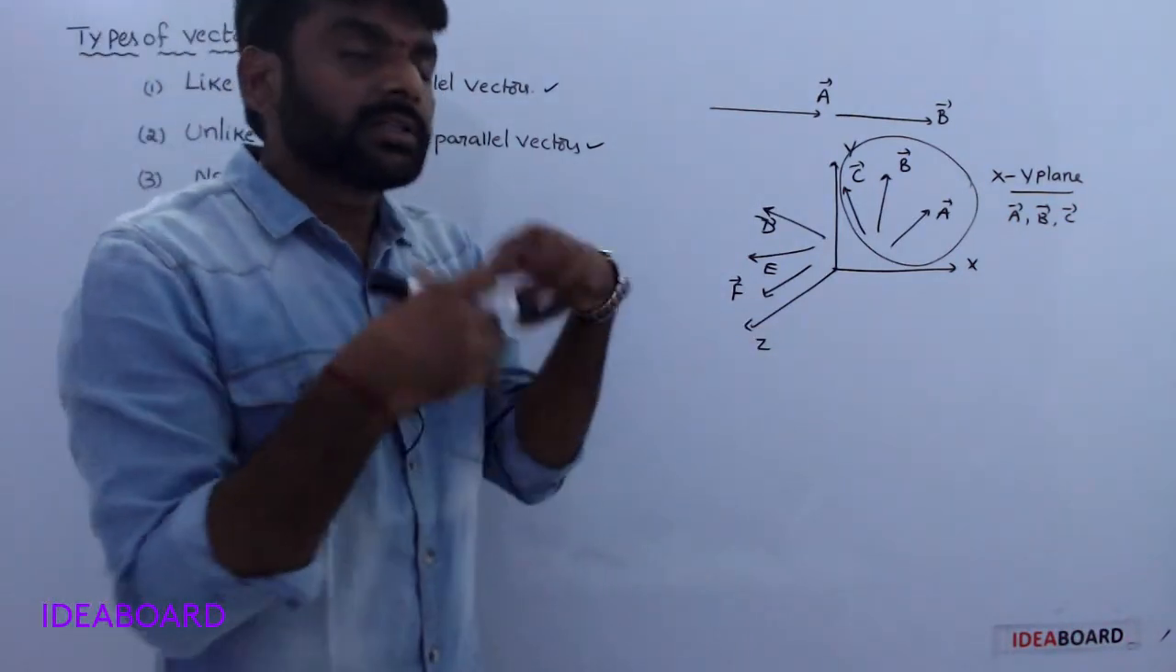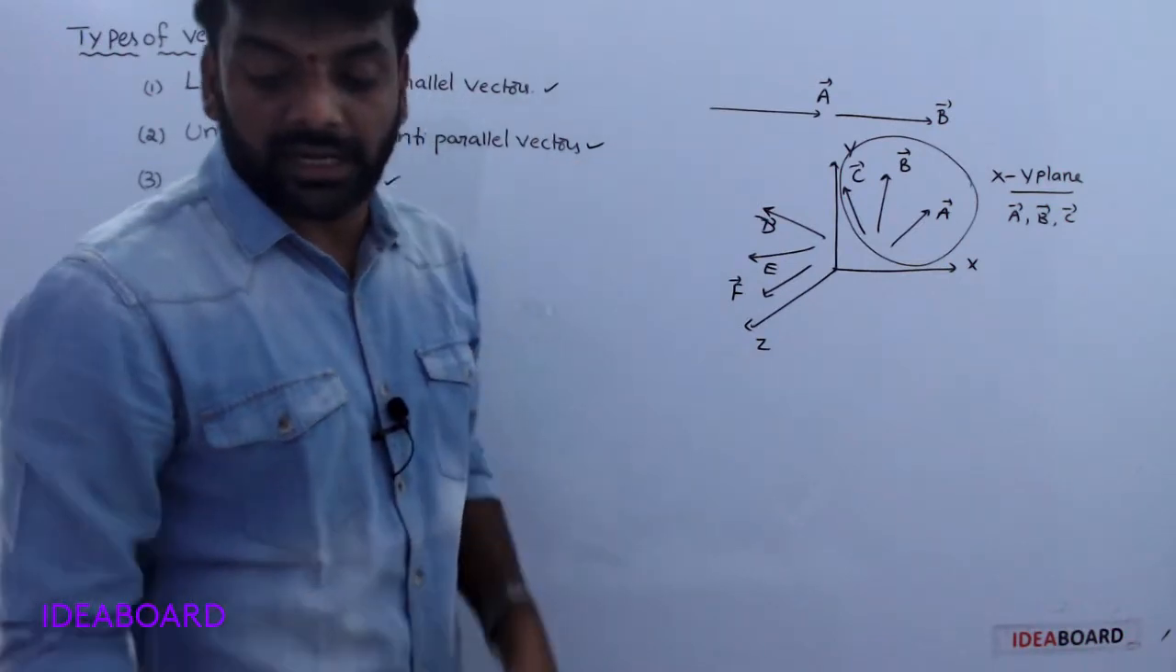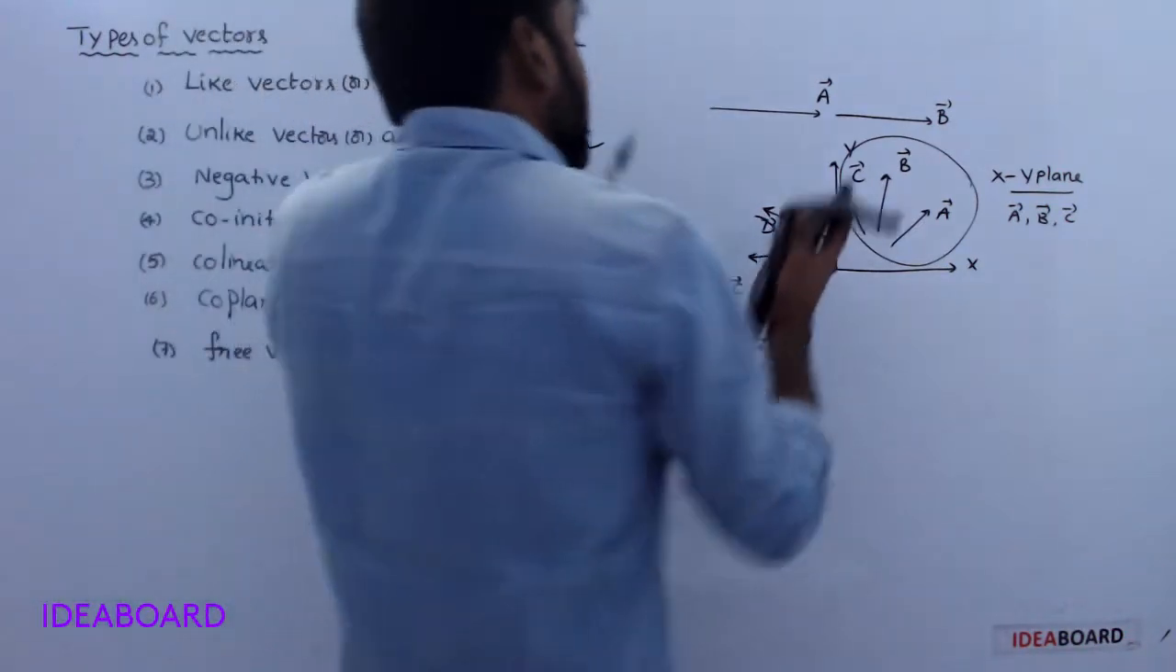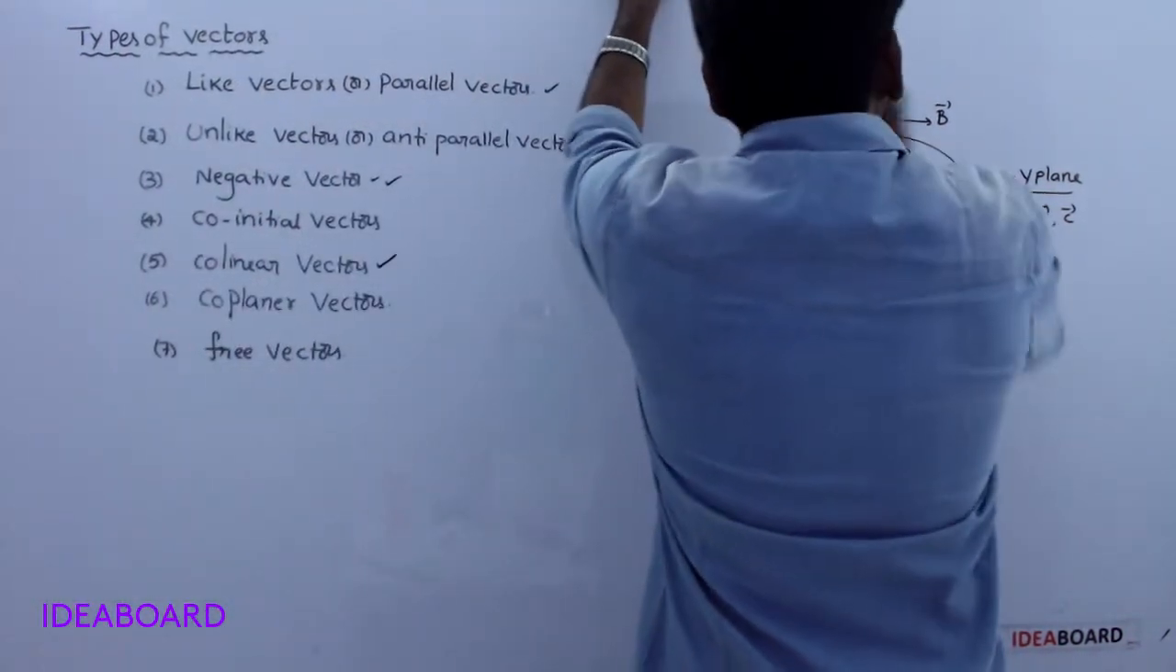Coplanar means all have the same plane. Okay, next, free vectors.